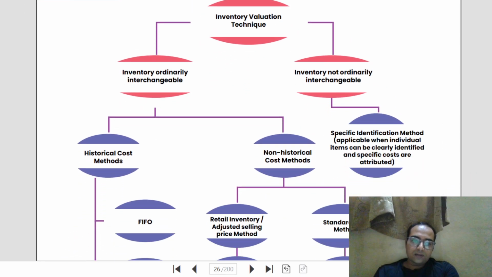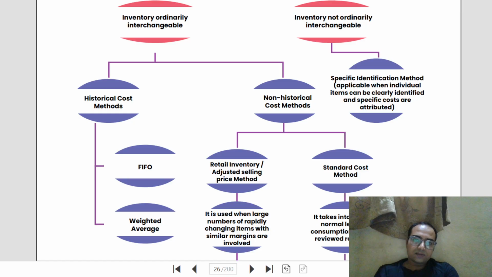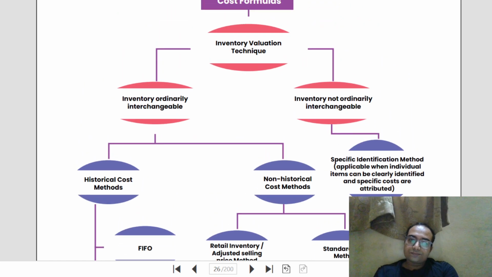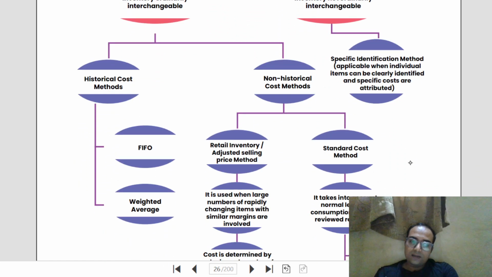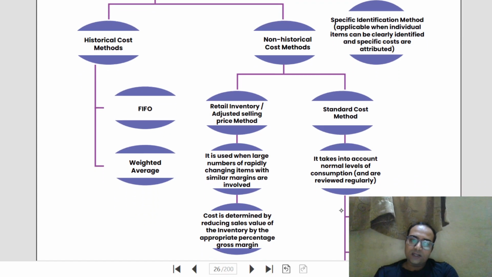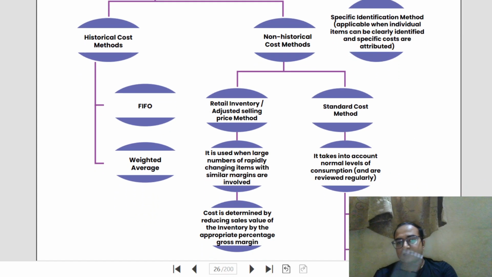So, the historical method. We have two recognized formulas as per Ind AS, as per the accounting standard: first in first out method and weighted average method. You already know that. And in the non-historical method, there is one peculiar method that is called the retail inventory or adjusted selling price method. I will explain this to you.